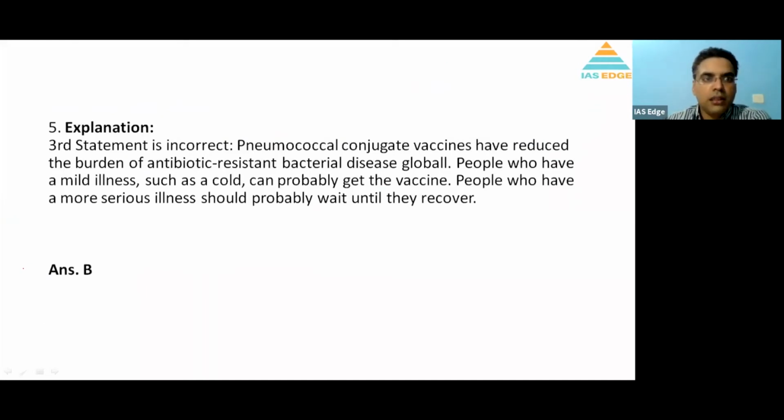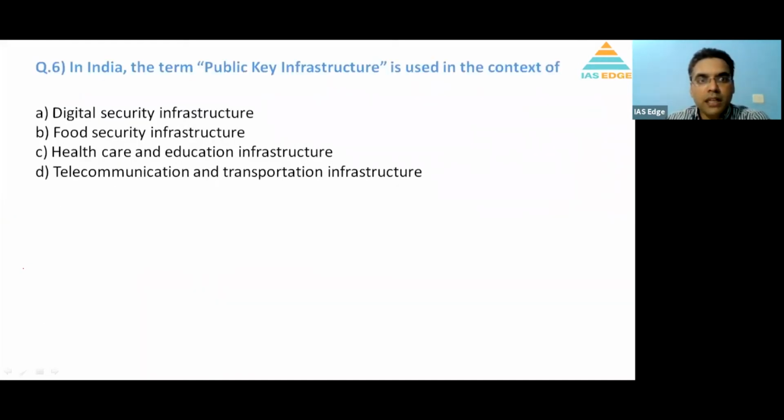Coming to question number 6, in India, the term public key infrastructure is used in the context of. Well, it is a common current affairs item. Public key infrastructure is used in terms of digital security infrastructure. It is a set of roles, policies, hardware and software to create, manage, distribute, store and revoke digital certificates and manage public key encryption. So A is the right answer here. You can read the other information as well.